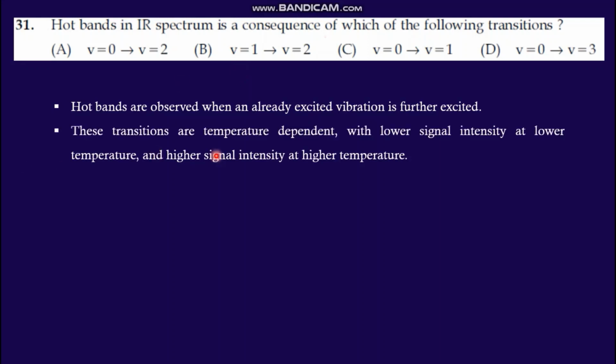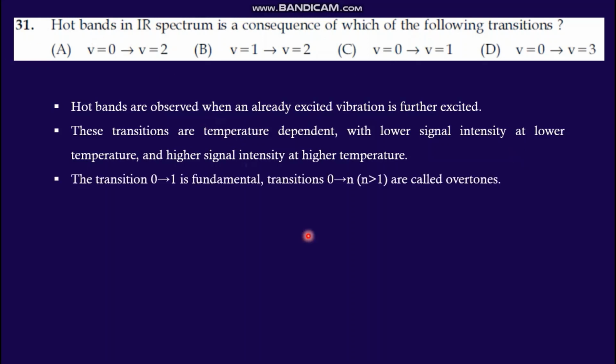These transitions are temperature dependent: lower signal intensity at lower temperature, higher signal intensity at higher temperature. That is why it's known as hot bands. If the transition is 0 to 1, that is known as fundamental transition. If it starts from 0 to n, meaning higher levels, it is known as overtones. So option A is overtone, option C is fundamental, and option D is also an overtone transition. Answer is V equal to 1 to V equal to 2.